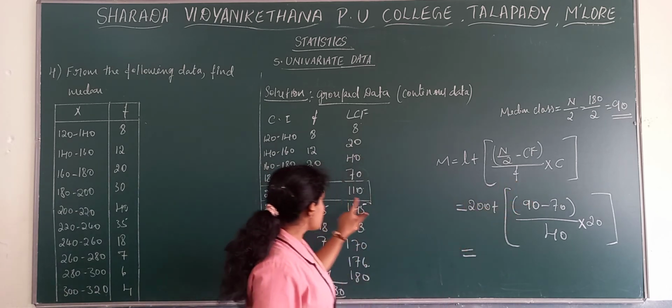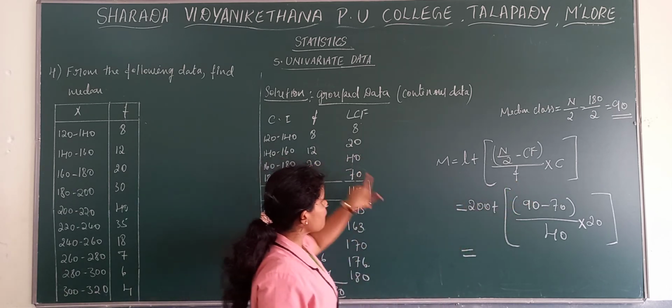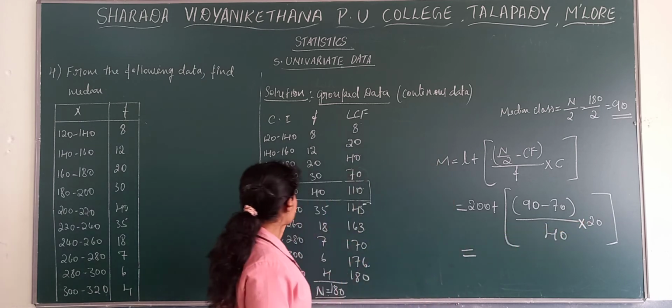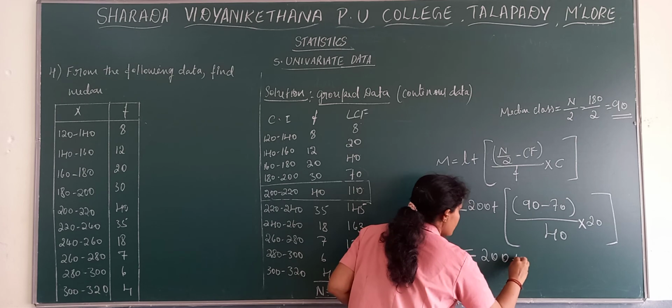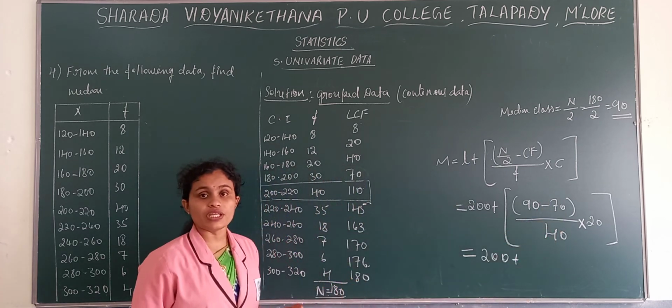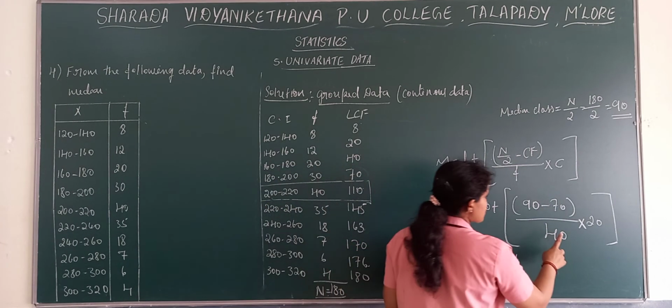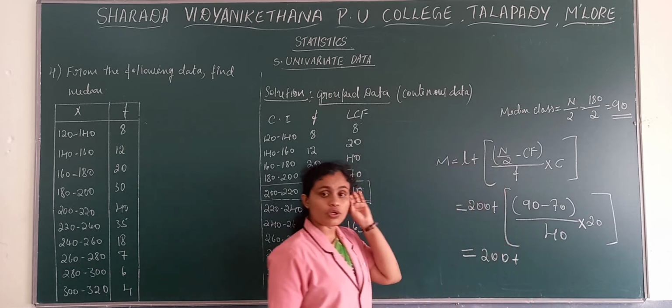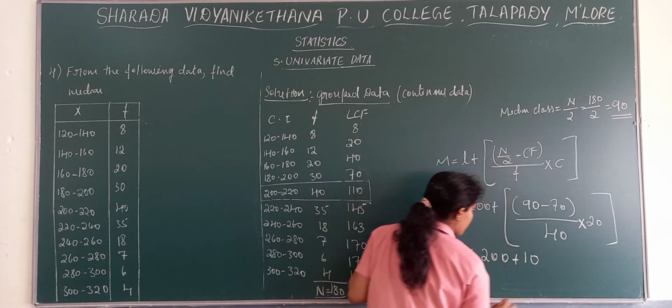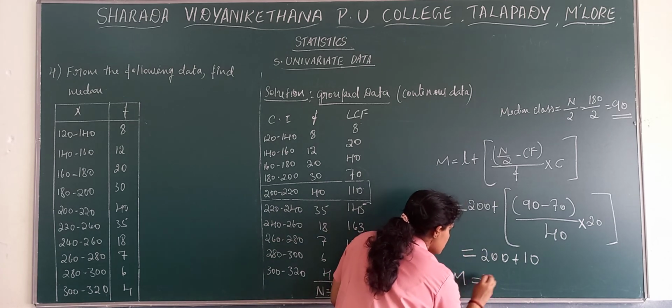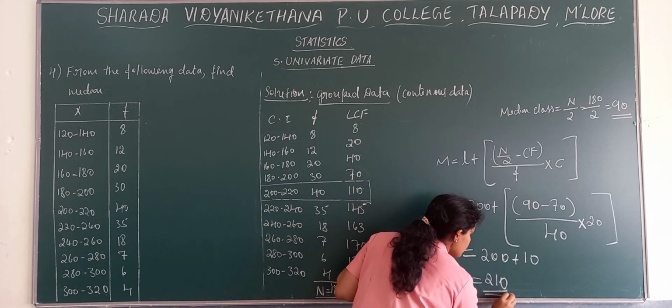Then the frequency of this class, that is 40, into the width, 20. When we solve this, 90 minus 70 into 20 divided by 40, we get the answer of this bracket, that is 10. So median is equal to 210.